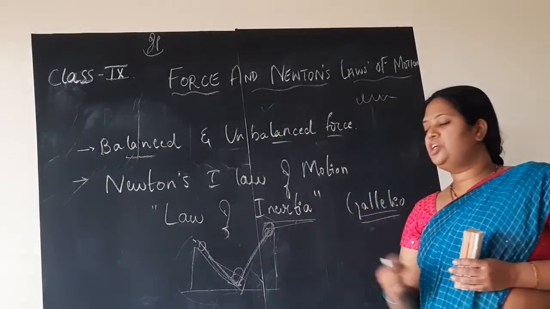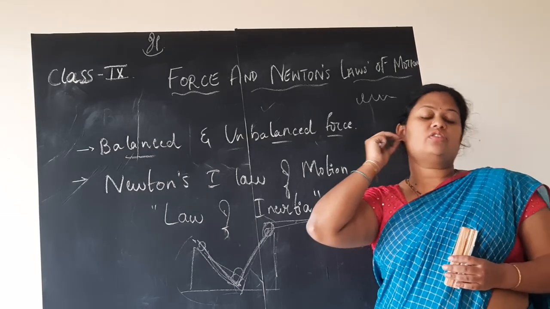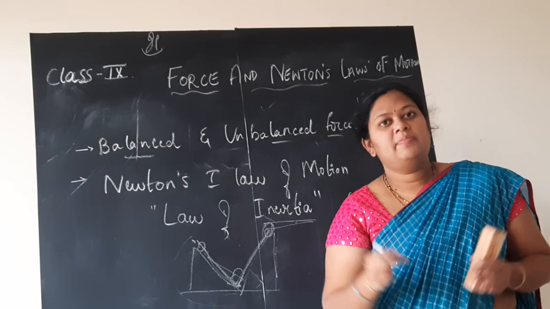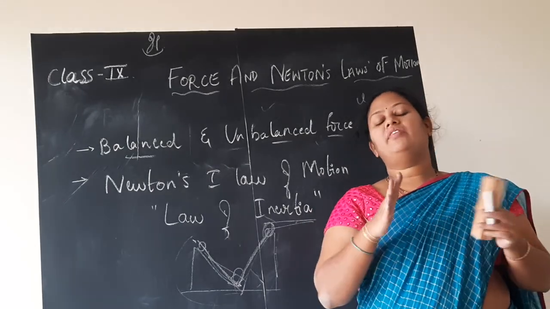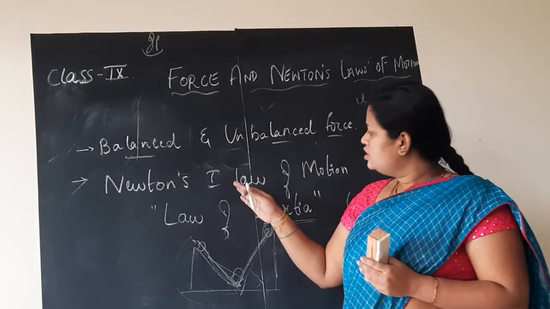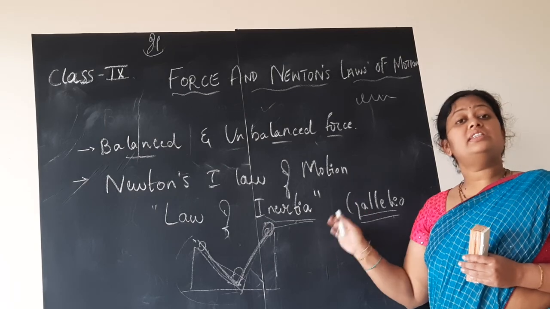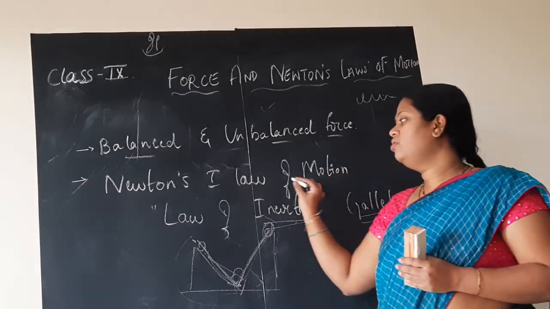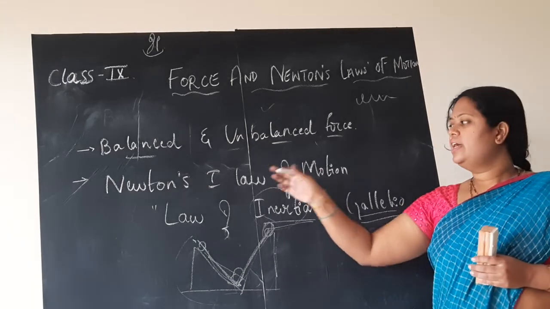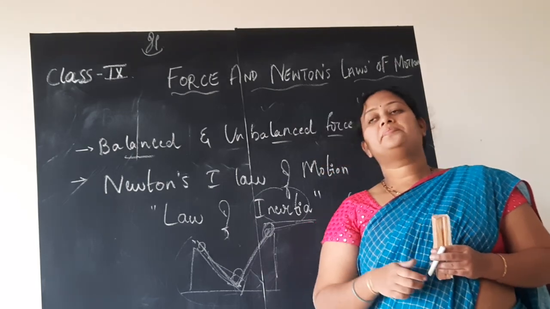And what is inertia? The tendency of the body to remain in the state of rest, or to remain in the state of uniform motion, is called inertia. So in the definition of inertia, we are partly telling Newton's first law of motion. Hence Newton's first law of motion is also called the law of inertia, since the statement has the concept of inertia in it.